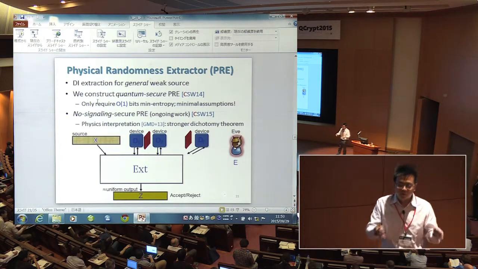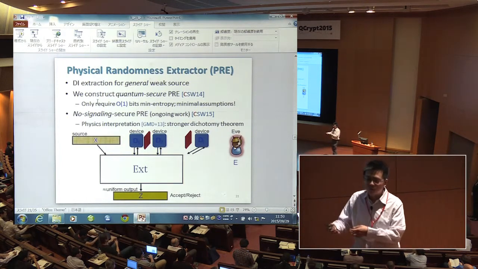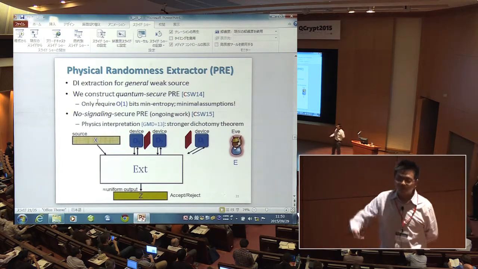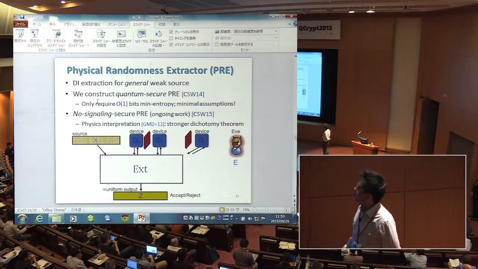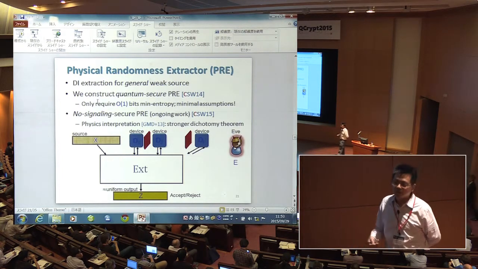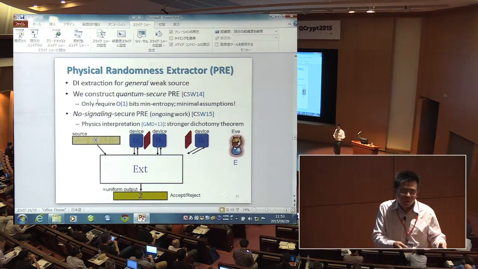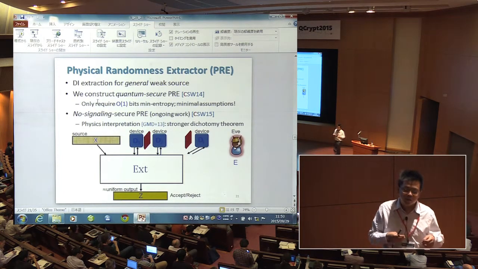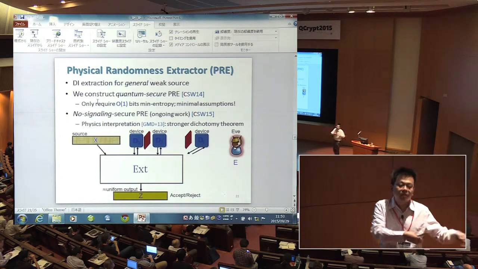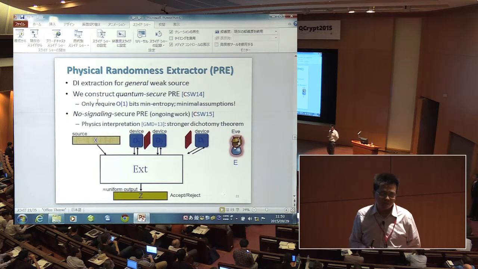If there is something that's uncertain, can you turn it into something that is totally unpredictable? The way they formalize this question is to model this uncertainty as a Santha-Vazirani source, which assumes that given any history, the next bit is still weakly uncertain.